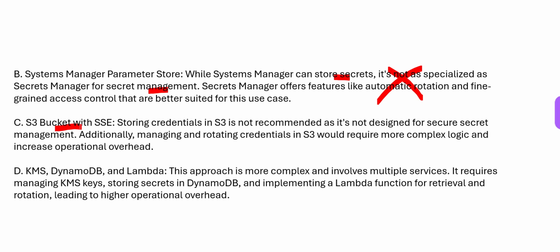Option C is wrong because we are telling we will use an S3 bucket with SSE. That means storing credentials in S3 is not recommended. You should not do it. If you store it in a file, you will get screwed up. And KMS, DynamoDB, and Lambda is very complex because you are now using multiple services, so it is not cost effective. It has more operational overhead. Second, if you are managing a KMS key and storing secrets in DynamoDB and implementing a Lambda function for retrieval and rotation, it leads to very high operational overhead, very high, not small or high, very high.